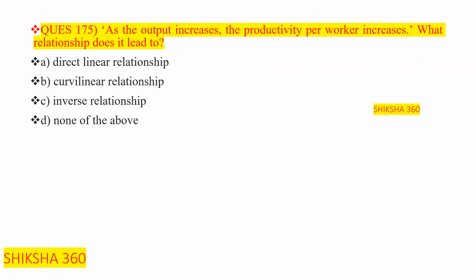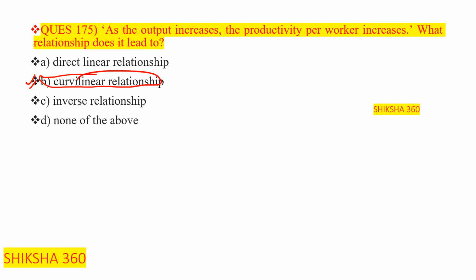As the output increases, the productivity per worker also increases. Clear? As the output increases, the productivity per worker also increases. So what relationship does it lead to? As the output increases, the productivity per worker increases. So this example we have discussed under the curvilinear relationship. Option number B is the answer, that is curvilinear relationship.